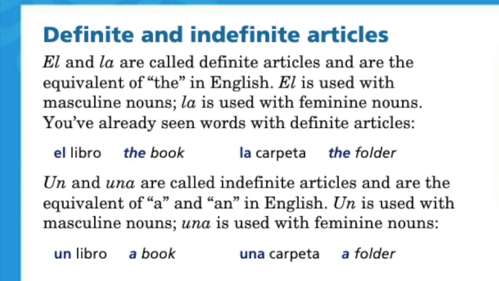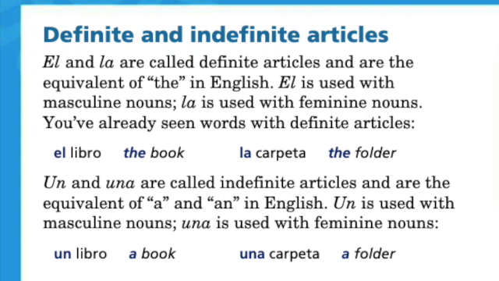El is used with masculine nouns and la is used with feminine nouns. You've already seen words with definite articles, of course. El libro, the book. La carpeta, the folder. And we've talked about how these nouns have endings that reveal their gender. O for masculine and A for feminine.